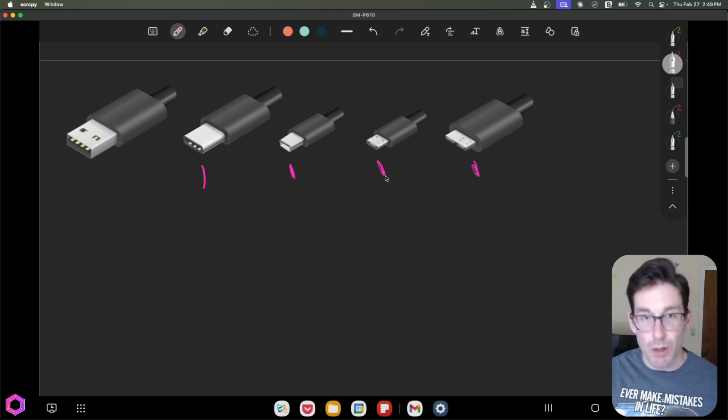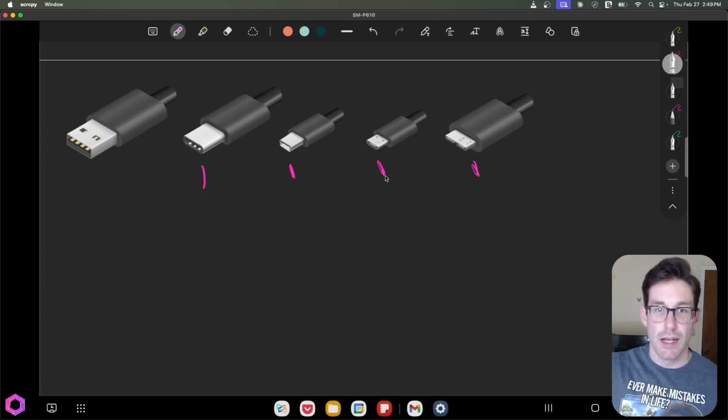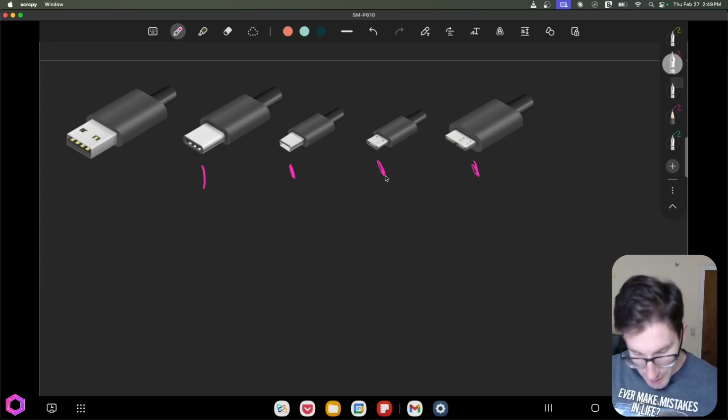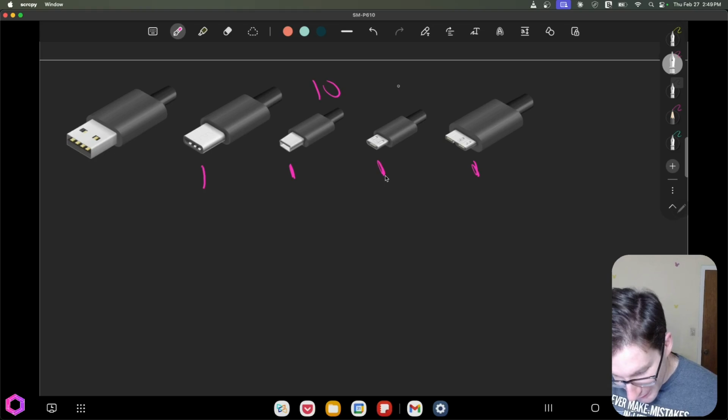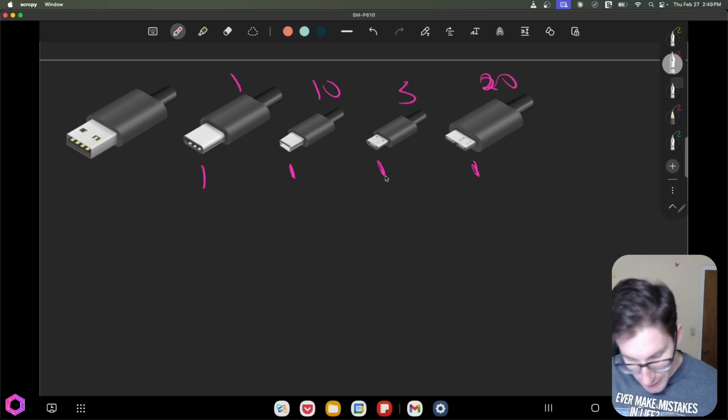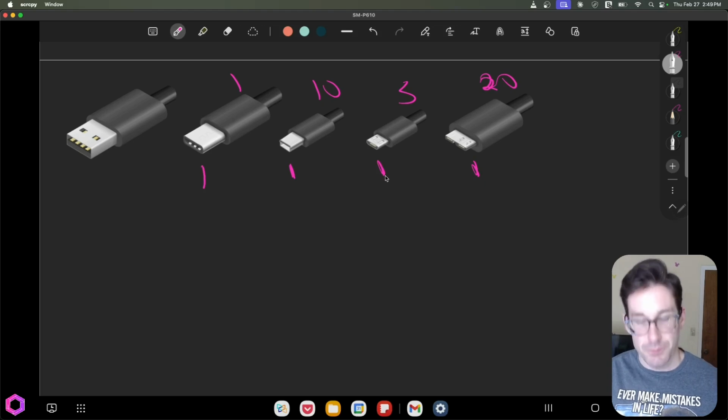And if we forget any one of these, then our device is kind of screwed. If it dies, we can't charge it. We have to go buy another cord. And then all of a sudden, you have maybe, like I did, 10 of these, 5 of these, maybe 20 of these for whatever reason, and then maybe one of these. And that doesn't work out too well.